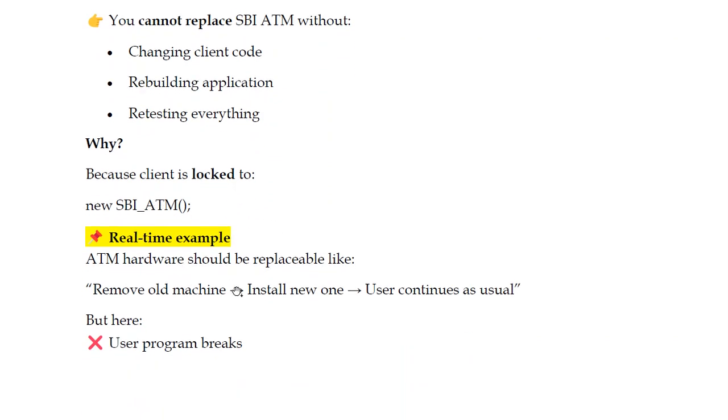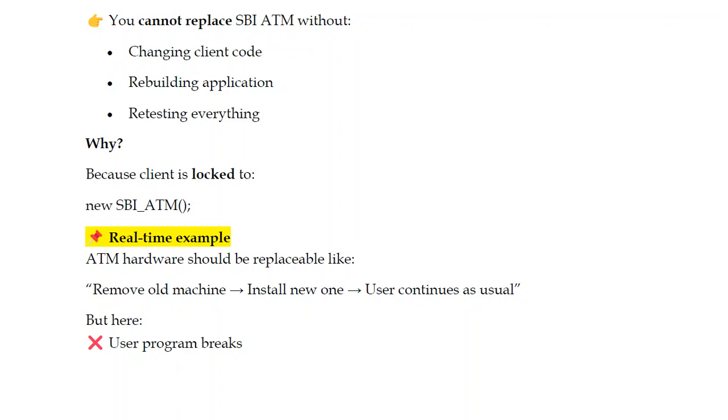Real-time example: ATM hardware should be replaceable. Remove the old machine, install a new one, and the user continues as usual. This is the reality. If the machine is changed, remove the old machine, install the new one, and the user continues as usual. Say in India, in some area you are already using some XYZ bank. If the ATM in that area is changed, you are still working with that XYZ bank only. You are the account holder of XYZ bank. Only the ATM machine is changed.